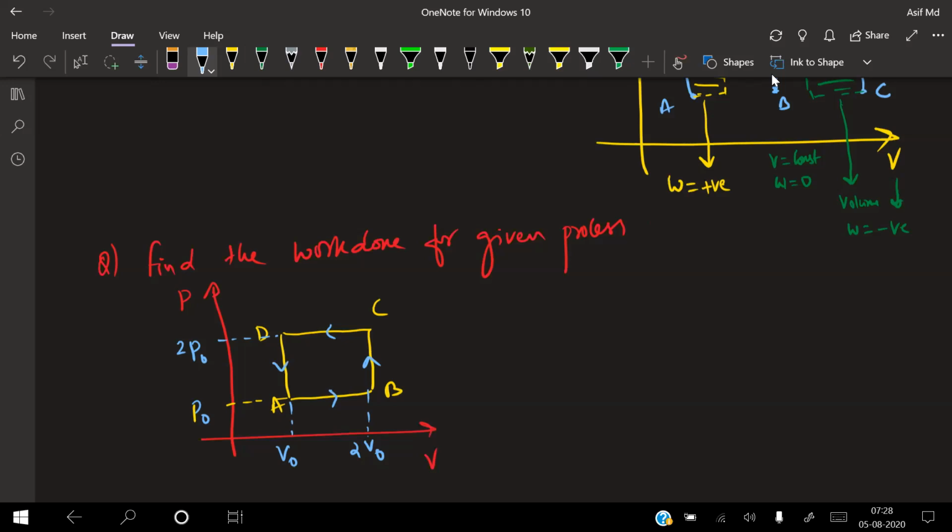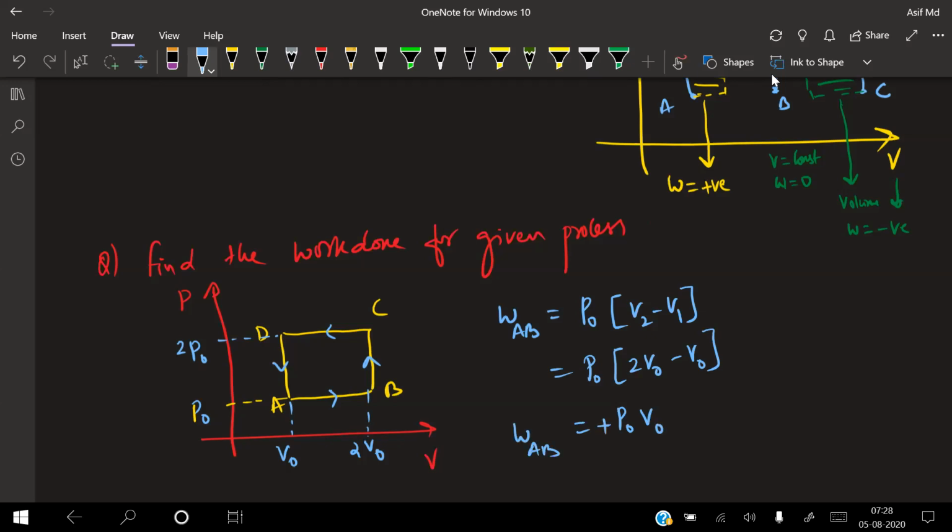Now gas is going like this in this one. Say anti-clockwise or clockwise? Anti-clockwise. So let us first calculate the work done to go from A to B. Work done is equal to pressure into change in volume. From A to B, what is the pressure? P naught only. Change in volume is 2V naught minus V naught, that is V naught. So it will be P naught V naught. Work done from A to B, positive or negative? Increasing, positive, sir. Very good.